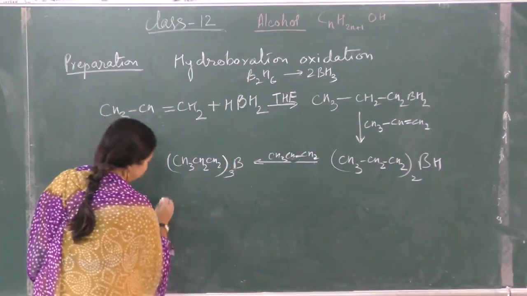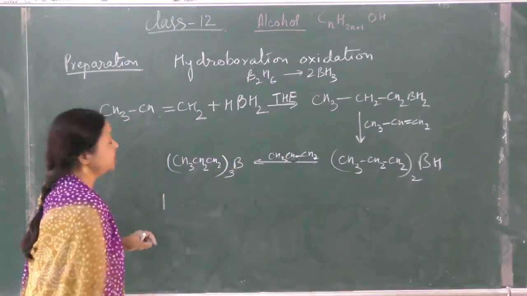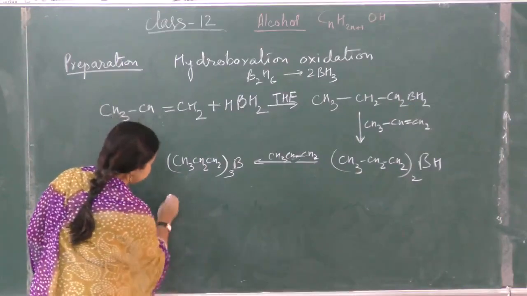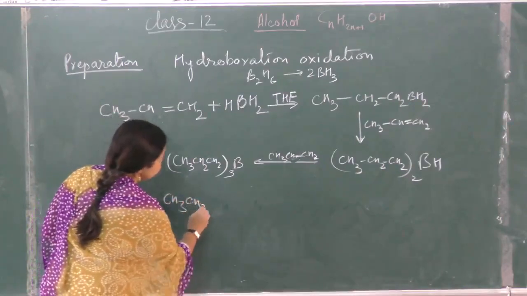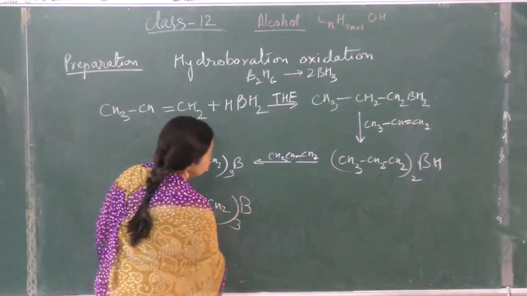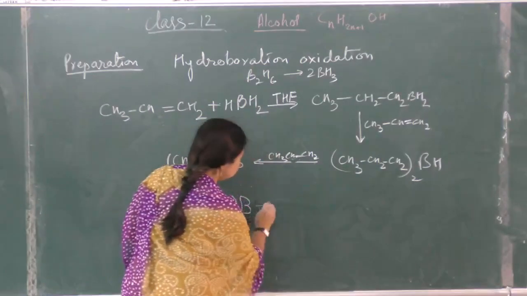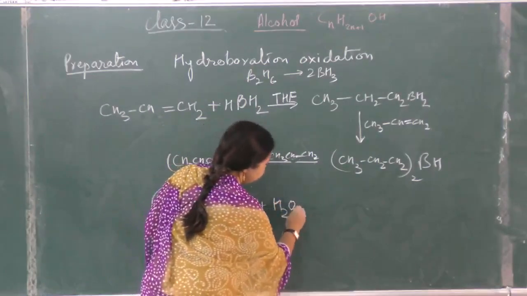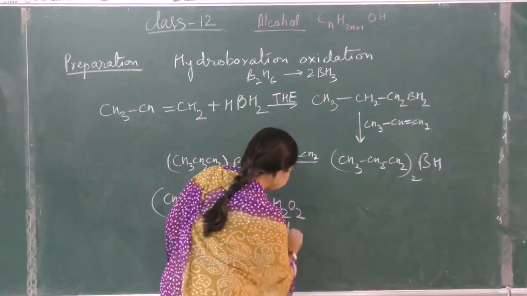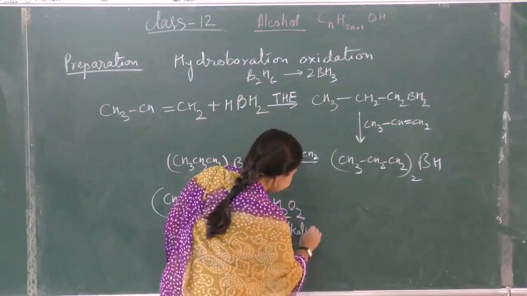Now this on alkaline hydrolysis, alkaline H2O2 is taken for oxidation. So (CH3CH2CH2)3B, trialkyl boron, on treatment with H2O2, this peroxide has to be in an alkaline solution.